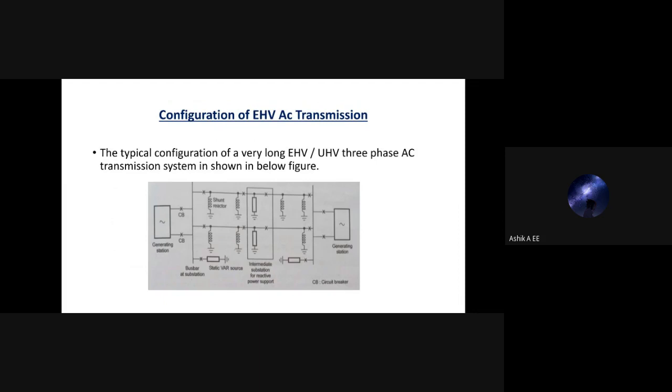Configuration for EHV AC transmission. The typical configuration for long EHV AC transmission is as shown in the figure. It consists of a generating station, shunt reactor, static VAR source, bus bar at the substation, intermediate substation for a reactive power component, and a circuit breaker.